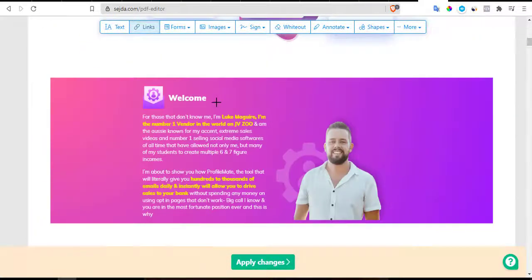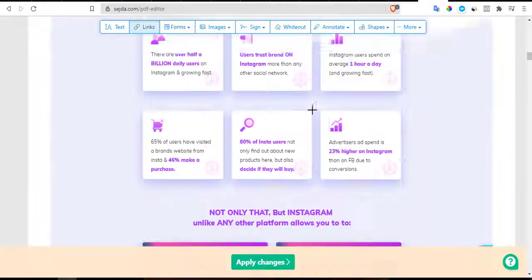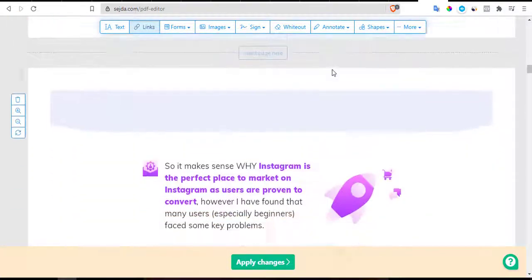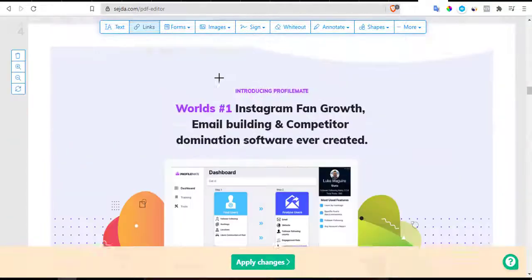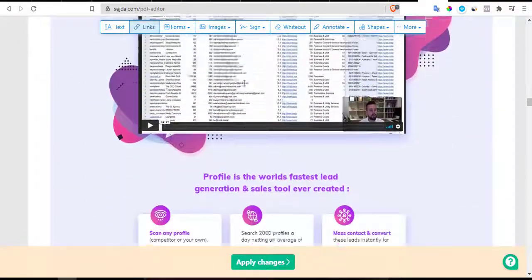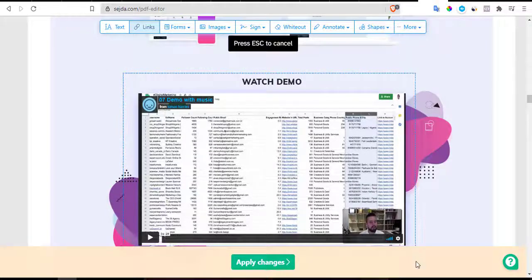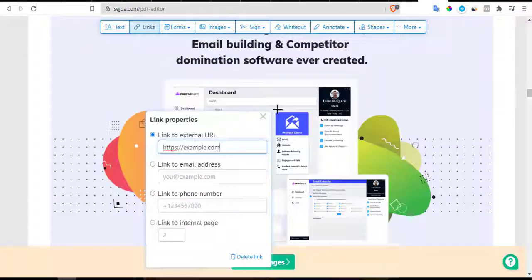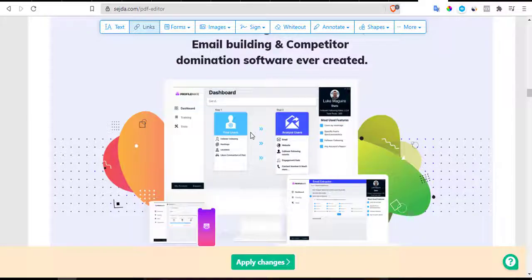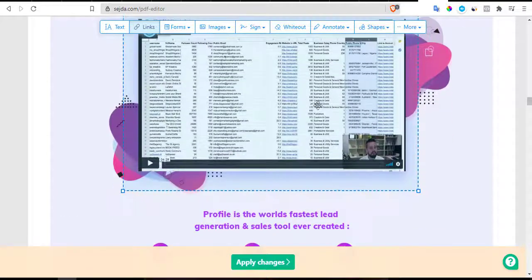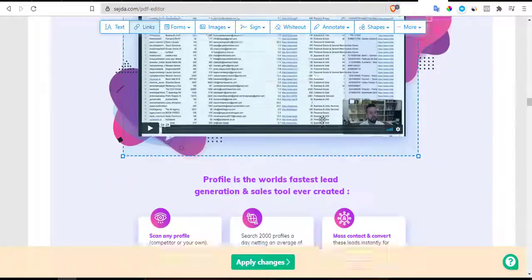Now you look for other parts that look like a call to action, and put your link there. As you can see, watch demo. Okay, there's another video, this thing here. So watch demo. I'm putting it, I hope I didn't mess up anything. Alright, so as you can see, the link has been added.